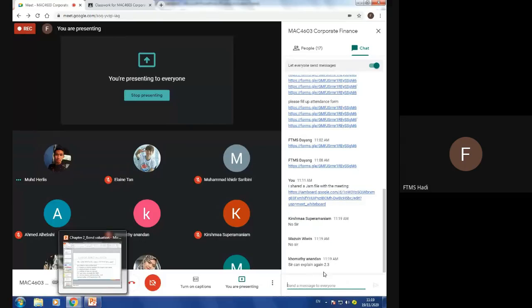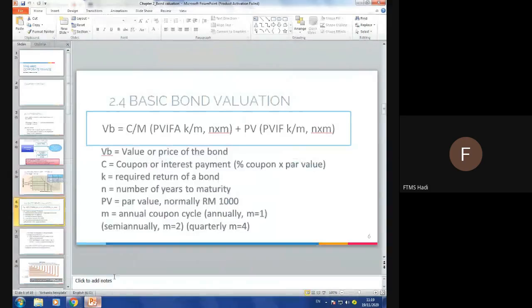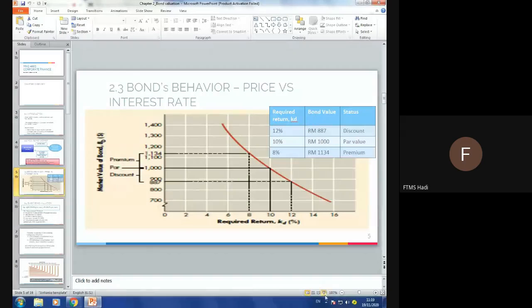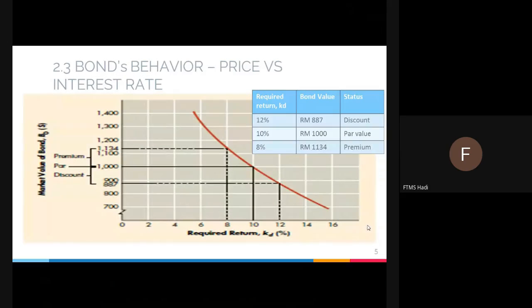Can I explain again 2.3? Yes, I can explain 2.3. It's like this. To make it easier, since the mechanism of bond is based on borrowing, in Malay we call it pinjaman here, normally people will look at the lowest interest rate as possible.